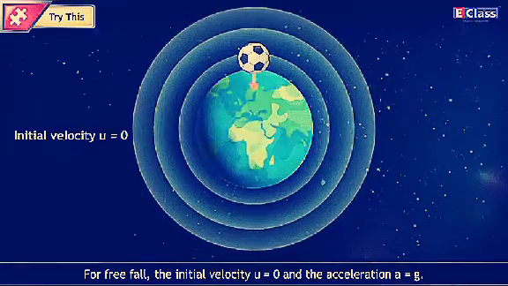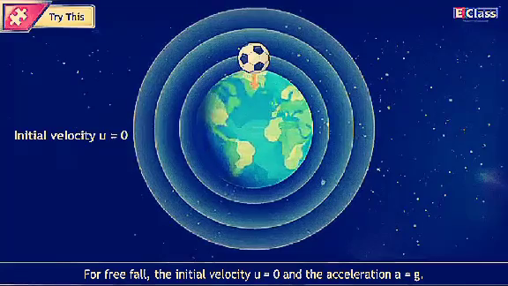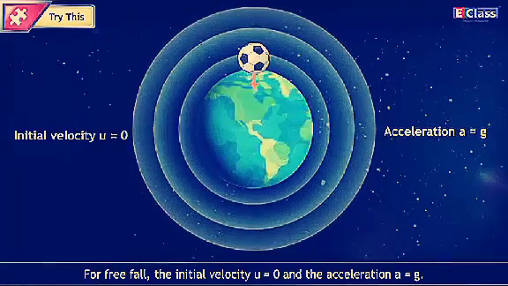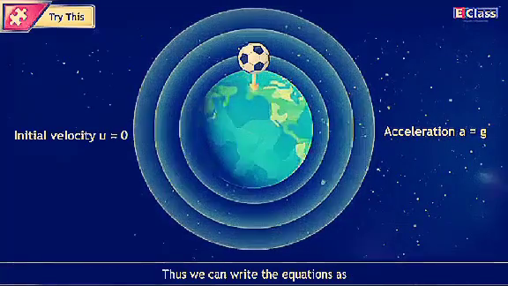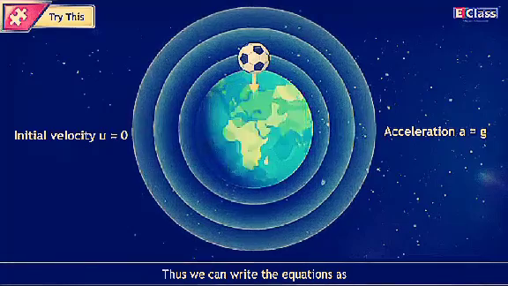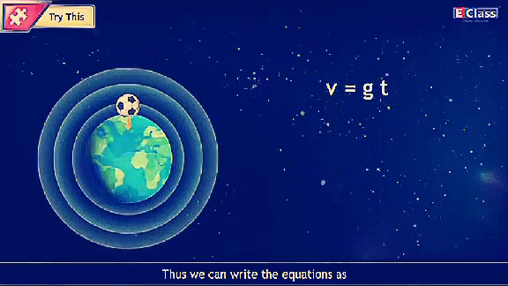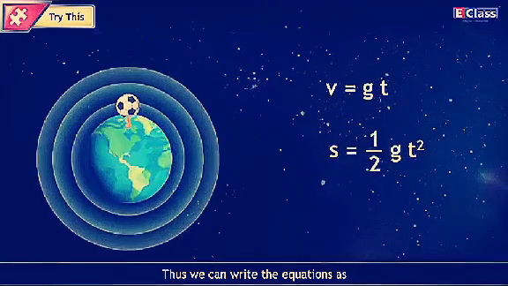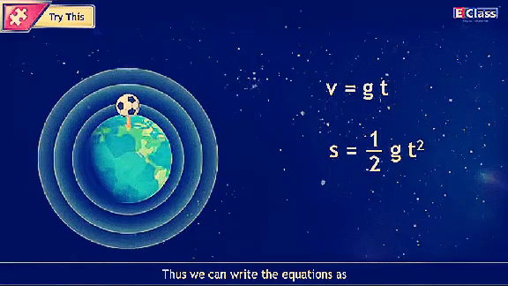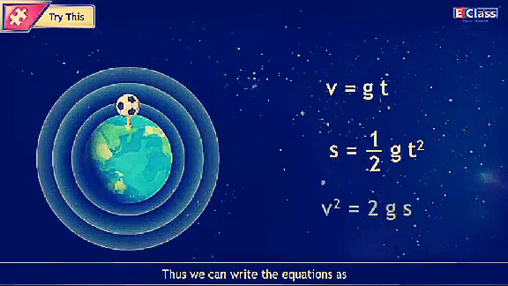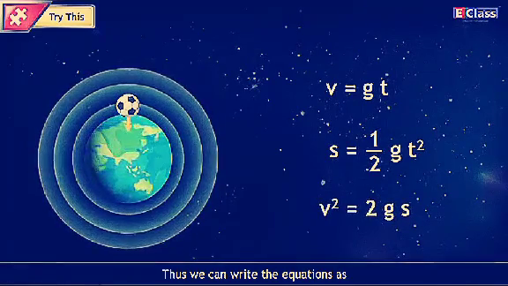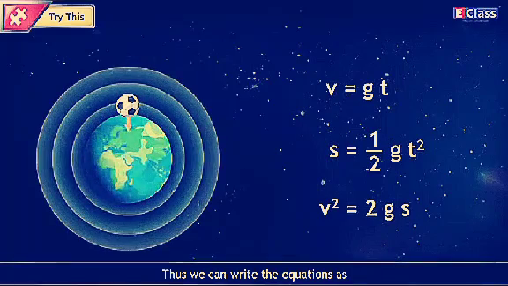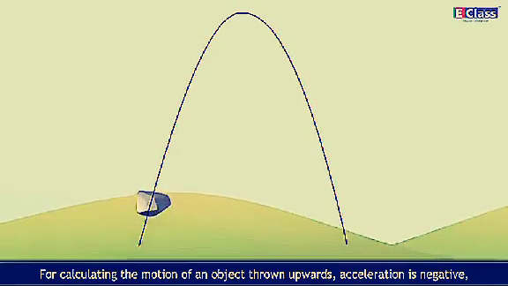For free fall, the initial velocity u is equal to 0 and the acceleration a is equal to g. Thus, we can write the equations as v = gt, s = 1/2 gt², v² = 2gs.